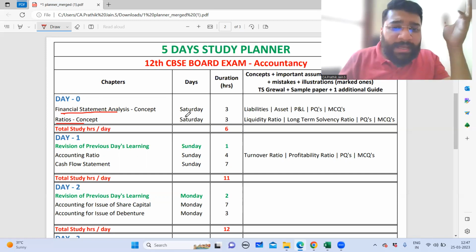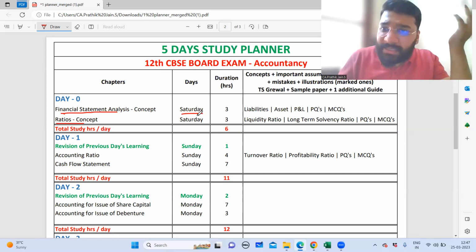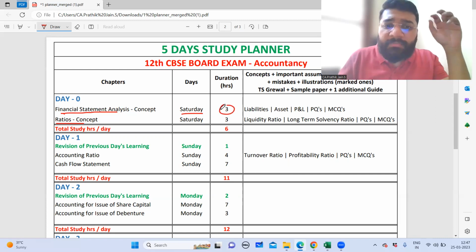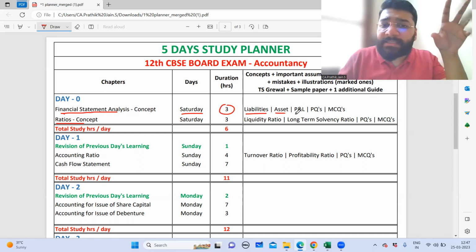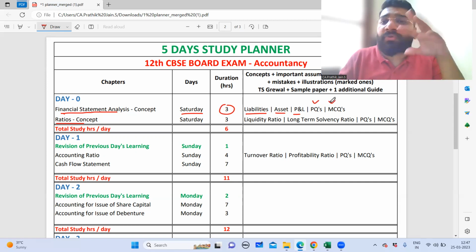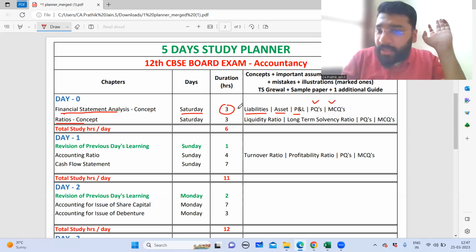So financial statement, guys, you'll be starting on Saturday, which is day 0, and roughly I've earmarked around 3 hours. So plus and minus 1 hour, you can plan accordingly, nothing wrong. So you'll be covering all the concepts of your liabilities under the new balance sheet format, all the concepts of assets, P&L, and the corresponding practical questions and MCQs you'll have to complete, finishing this in this 3 hours.